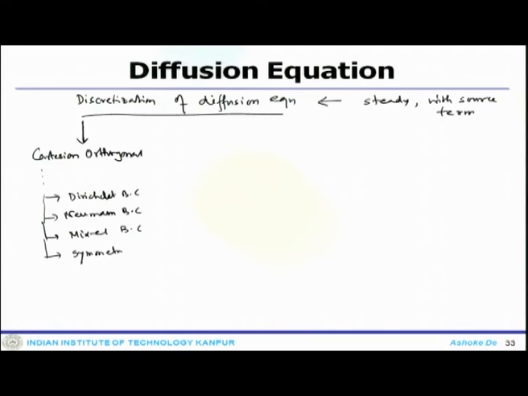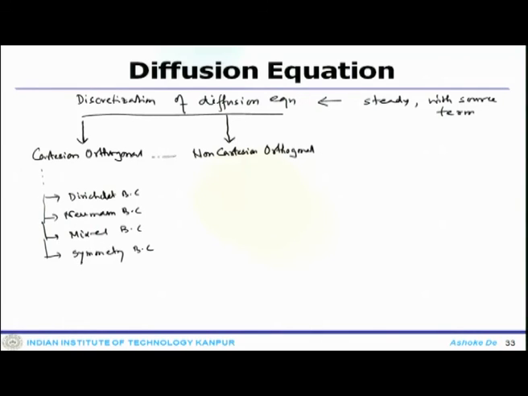So, all of that we have done. Then the system we took is the non-Cartesian orthogonal. So, still the orthogonality is maintained.